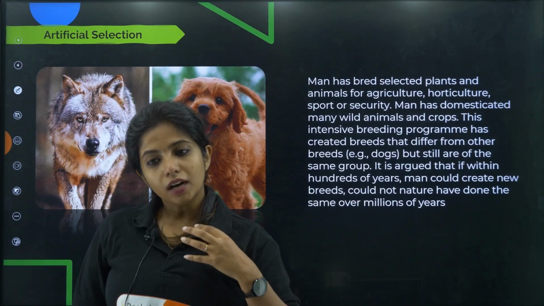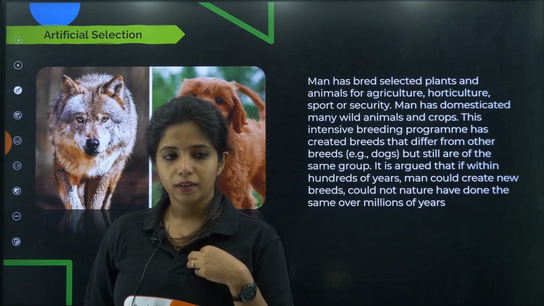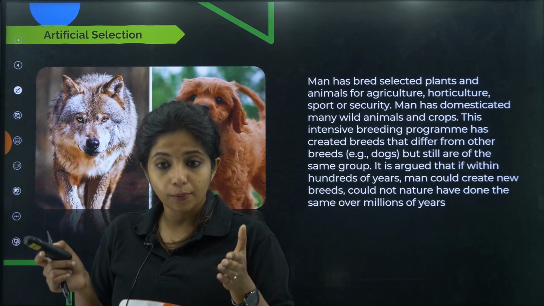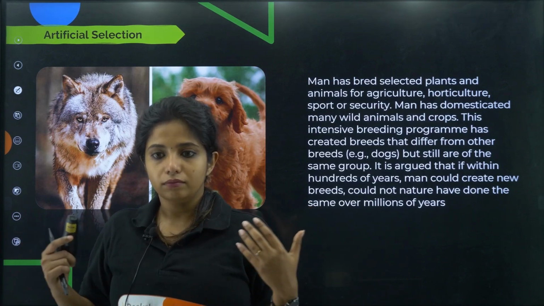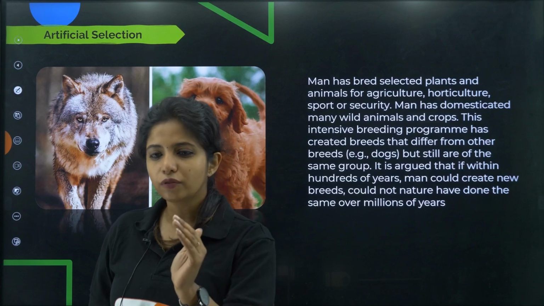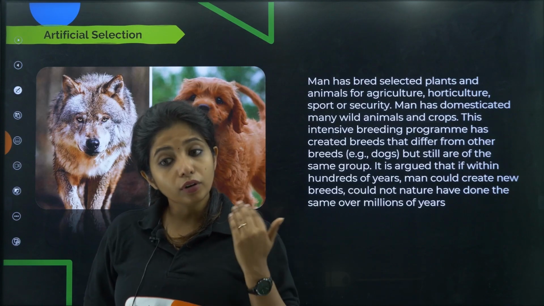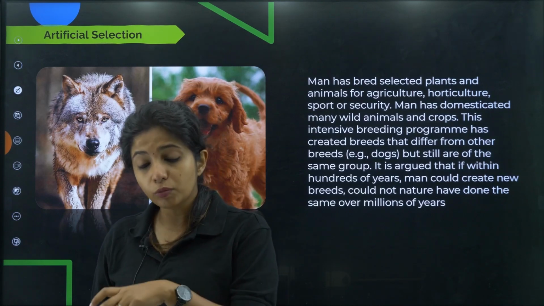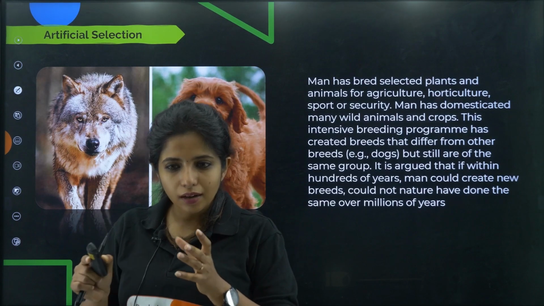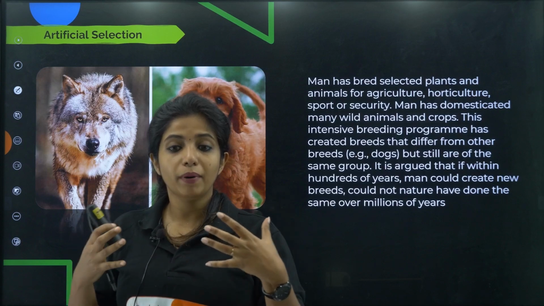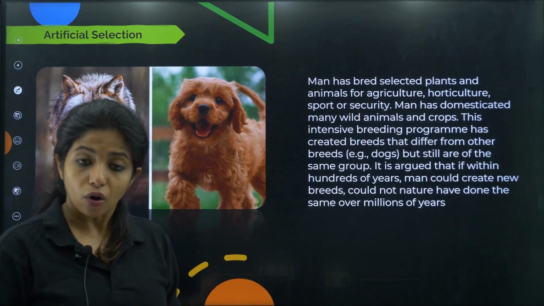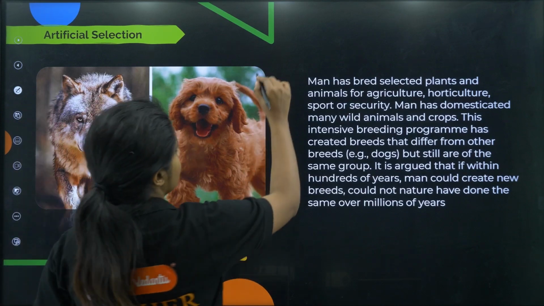So basically the human beings were utilizing the wolf for protection. They didn't want anyone to come near their home, so they kept certain wolves which were really good to them, and the wolf took care of them because the human beings were giving the wolf food. So there was a mutual benefit for both of them. After a period of time there were obviously certain wolves which were dangerous.